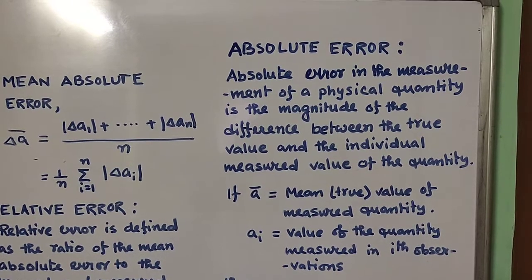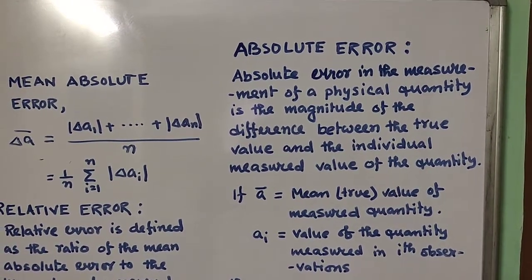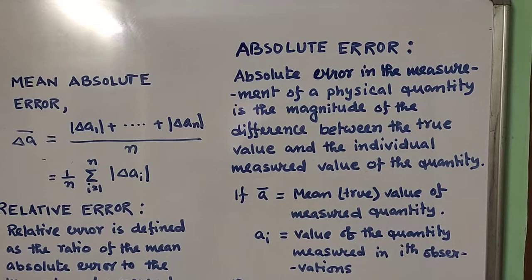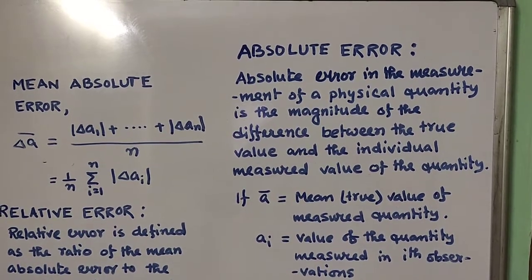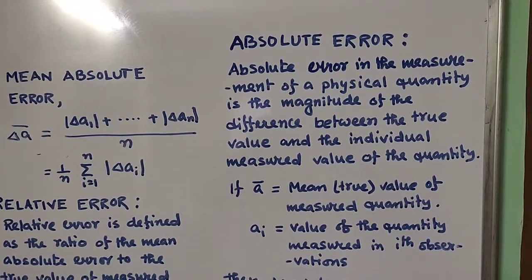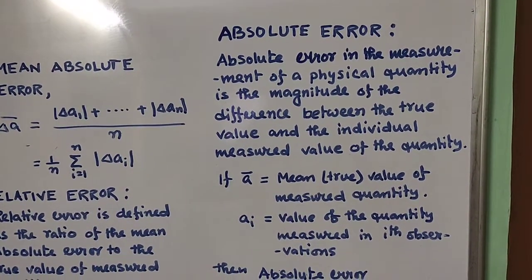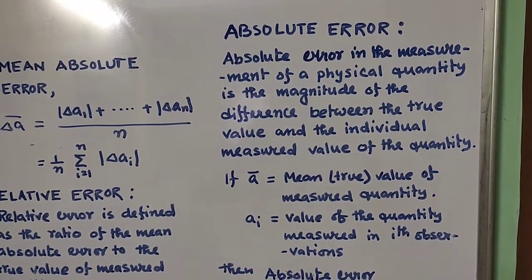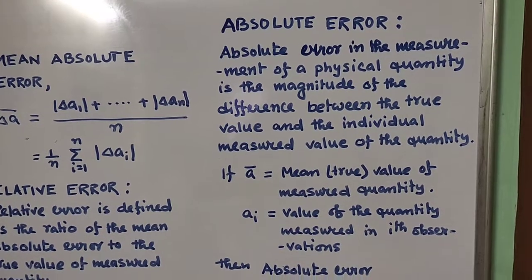Absolute error in the measurement of a physical quantity is the magnitude of the difference between the true value and the individual measured value of the quantity. Now what is true value? That part we are going to discuss. Let me discuss the absolute error in detail.